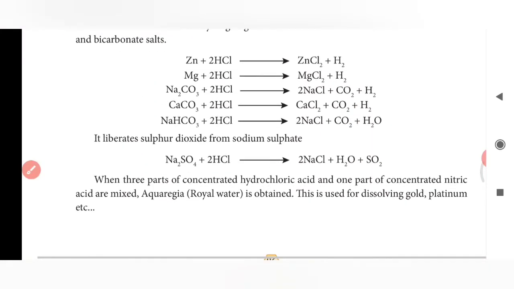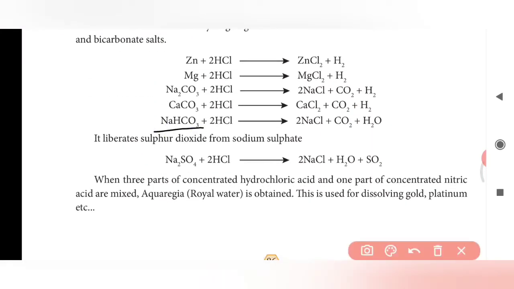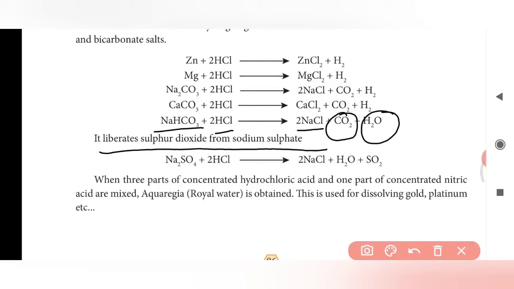Here also, calcium carbonate and sodium bicarbonate react with HCl to give sodium chloride along with the liberation of carbon dioxide and water molecule. If you add sodium bicarbonate, it will give carbon dioxide gas along with water. And it liberates sulfur dioxide from sodium sulfite.